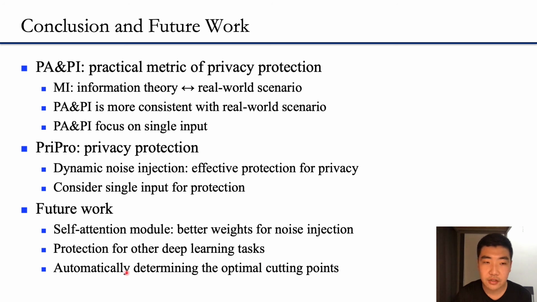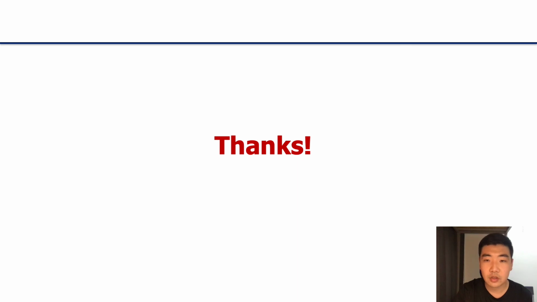Finally, in edge-cloud synergy, there is a trade-off between privacy and computation cost on the edge for different cutting points. For PriPro, we rely on manual selection of cutting points. We will try to make the whole process automatic when applying PriPro in an edge-cloud system. That's all for my presentation.